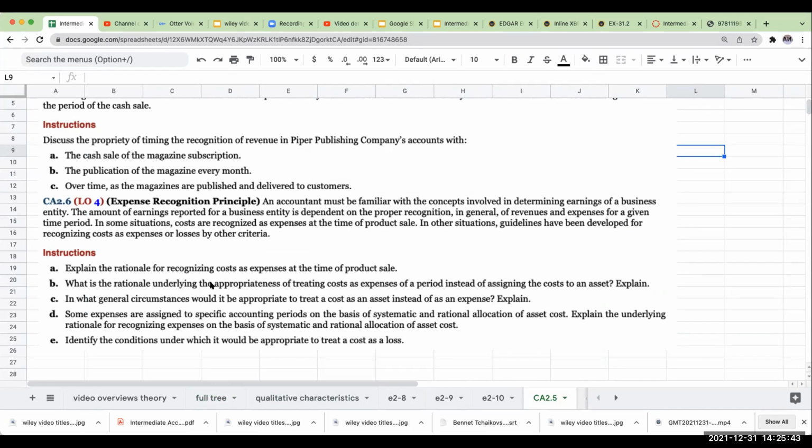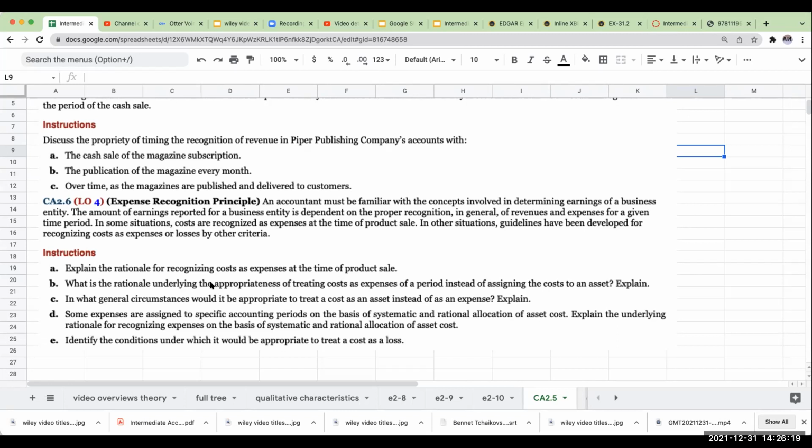Now, what's the rationale underlying the appropriateness of treating costs as expenses of a period instead of assigning the cost to an asset? If I'm selling something that I own, it's not something I'm going to put in as an asset.